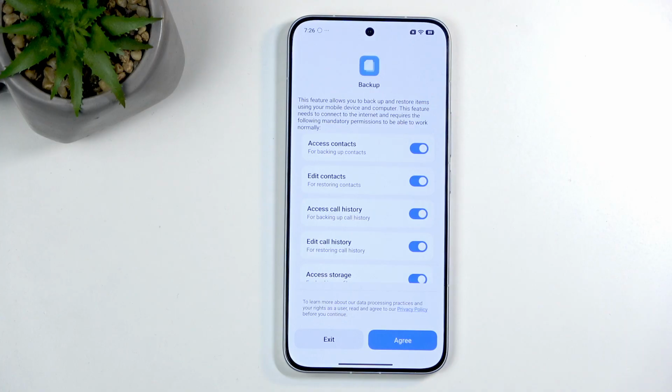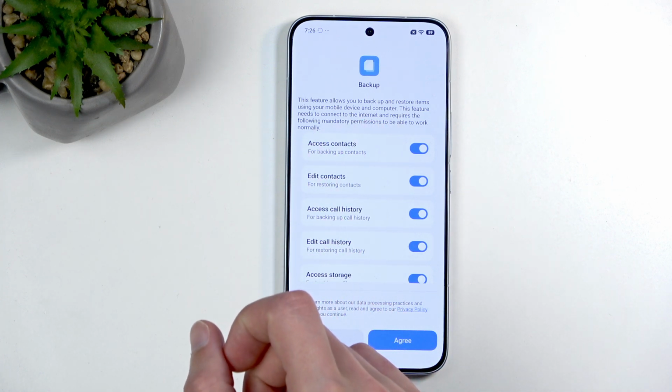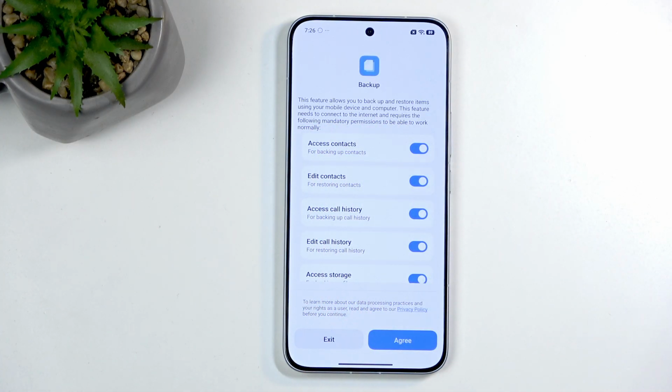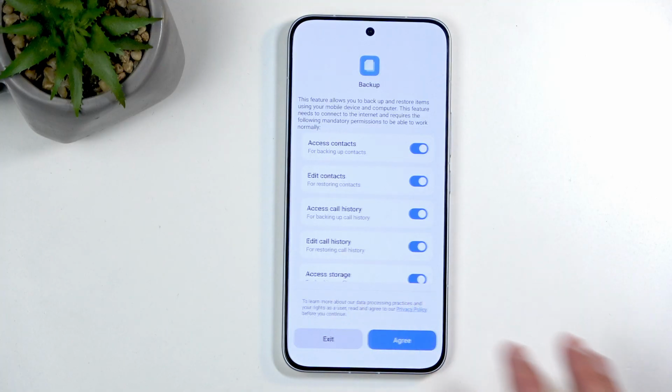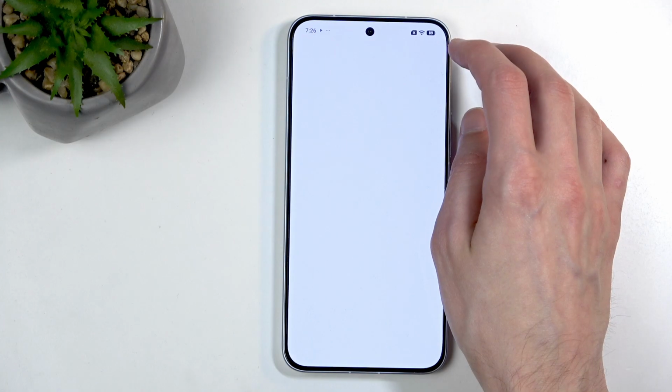Now these are two ways that you can create a backup, and I do want to point out, I don't know if this backup wouldn't actually force you into using Xiaomi devices as well to like restore it onto there. So that's something that you might want to look into. But one last option, which isn't really listed in here, right?